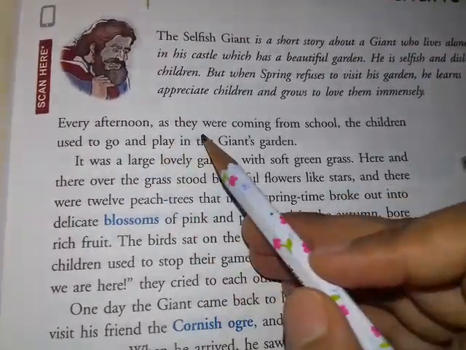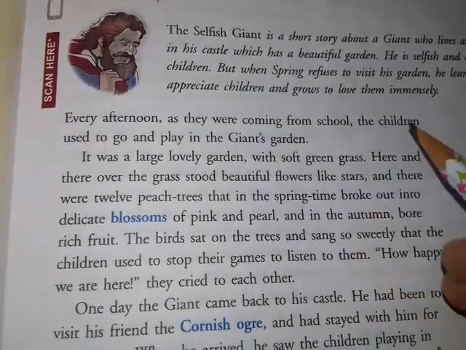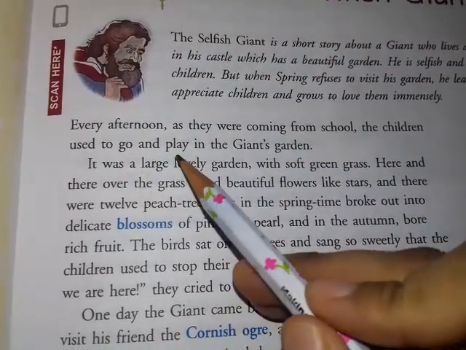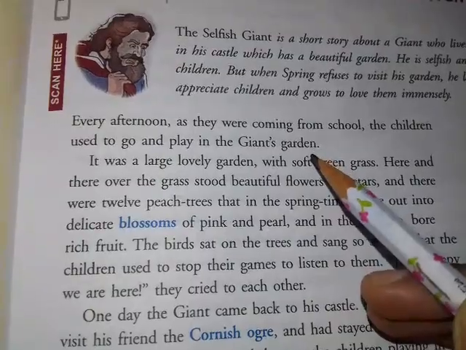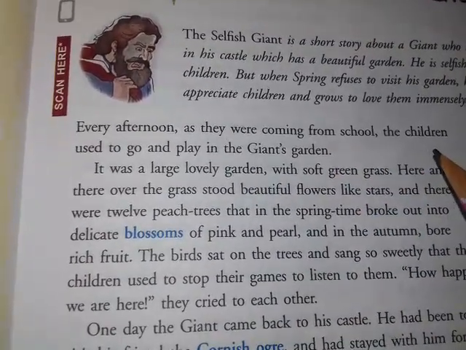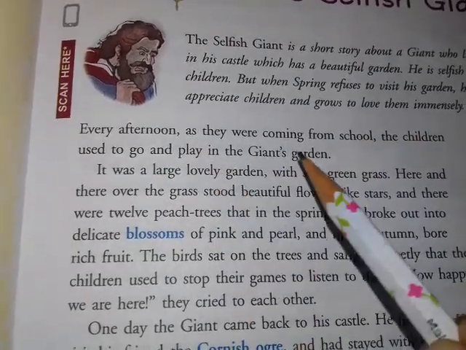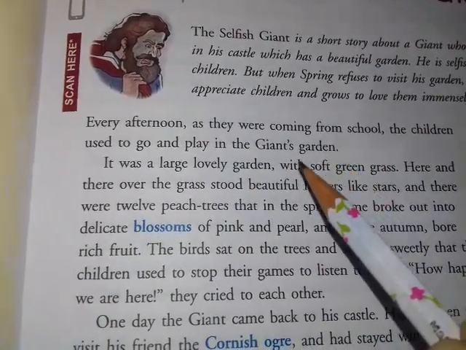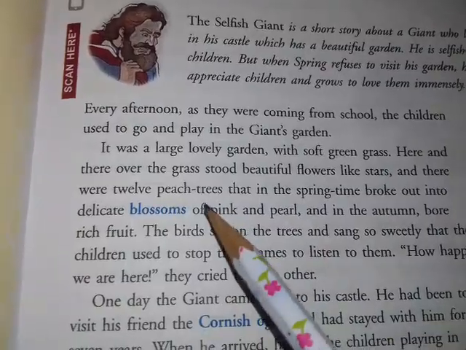Every afternoon, as they were coming from school, the children used to go and play in the giant's garden. So just after school was finished, the children used to go where? To the giant's garden, and there they used to play in the garden.